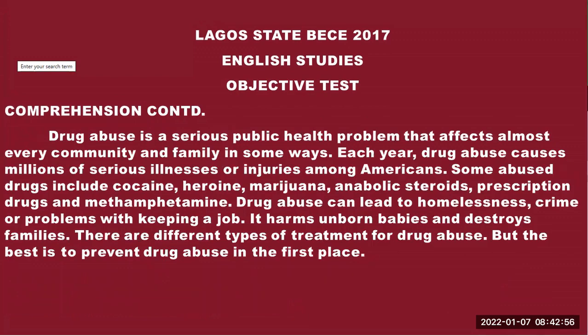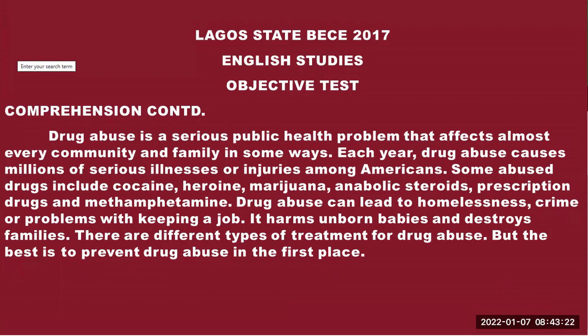Drug abuse is a serious health problem that affects almost every community and family in some ways. So this provides the answer to question number 4, which says drug abuse is a serious problem because it affects, all right, A, almost every community, no. B, every American family only, no. C, almost every community and family.